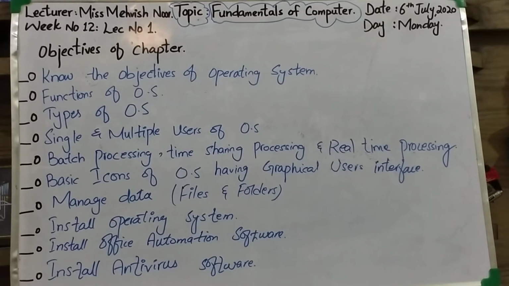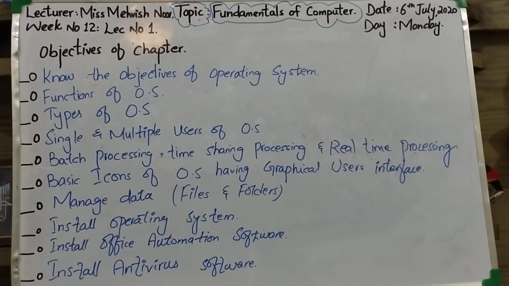Clear? Then we will understand how to install an operating system in our computer. Then we will learn how to install office automation software.